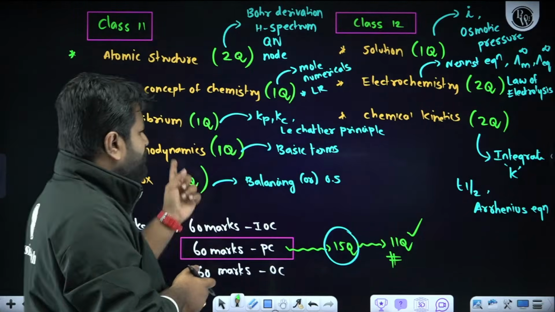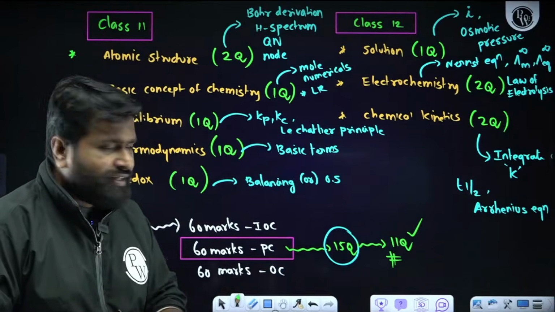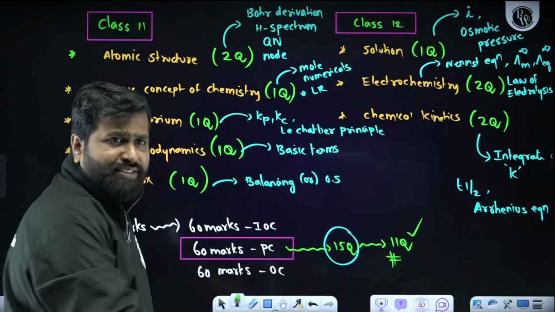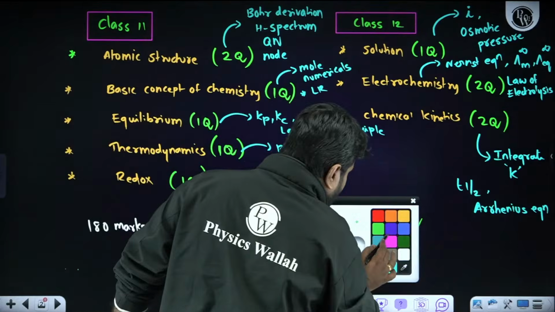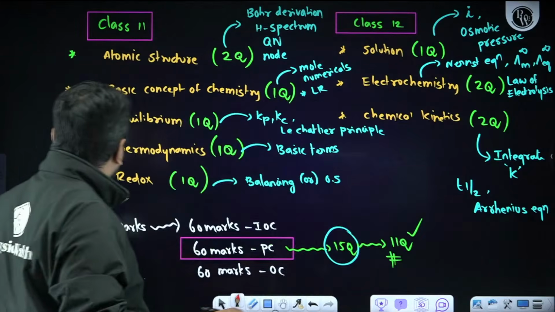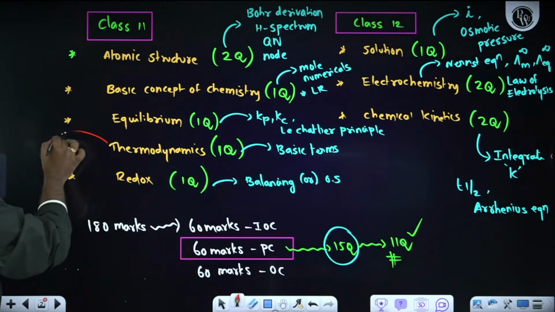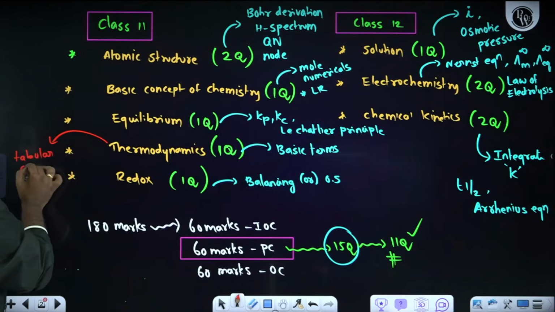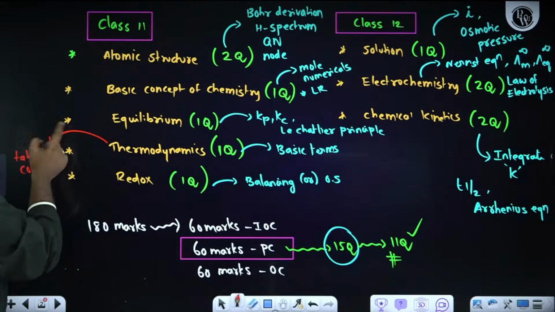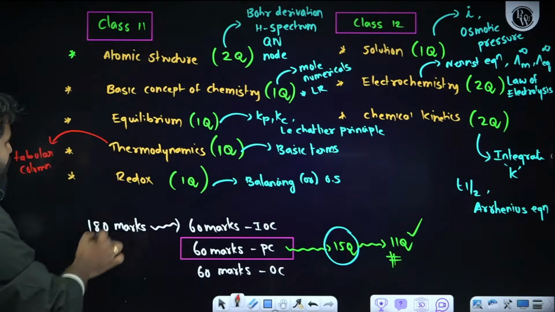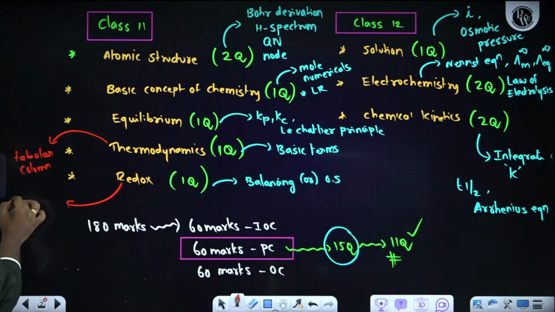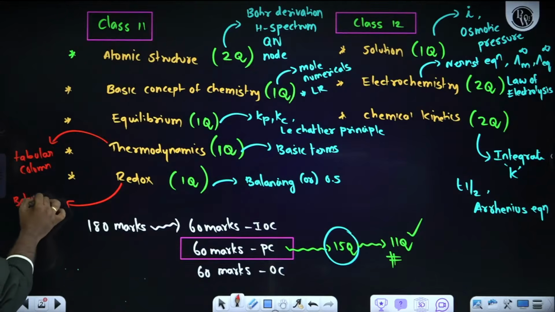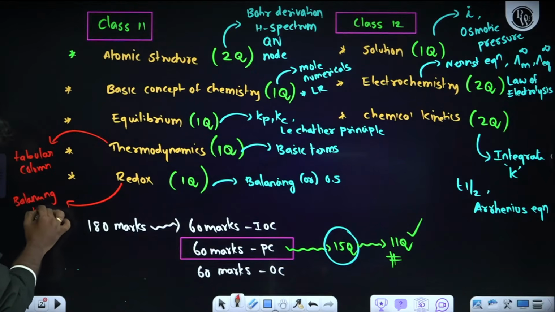For thermodynamics, here I am telling only 44 marks, but in the same channel, I did one strategy video. For thermodynamics, I gave one tabular column. With the help of that, you can solve complicated numericals also. For redox, I just gave a balancing trick.